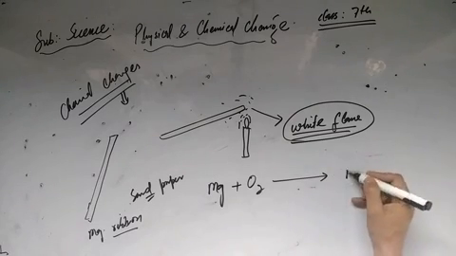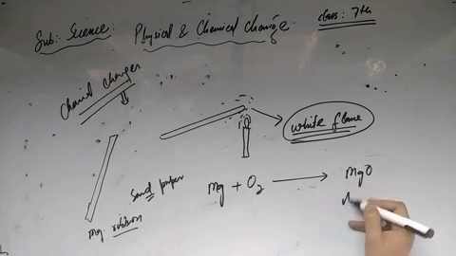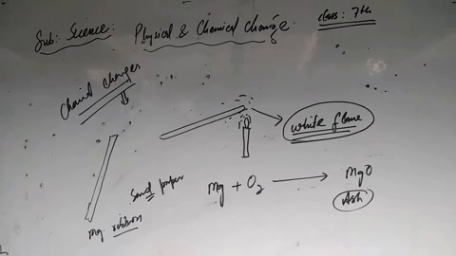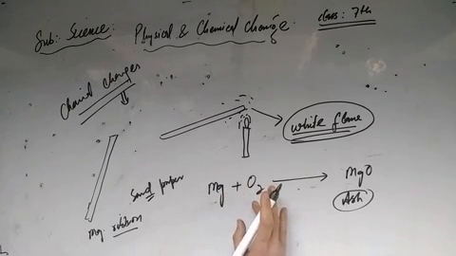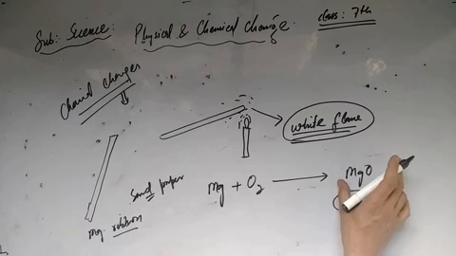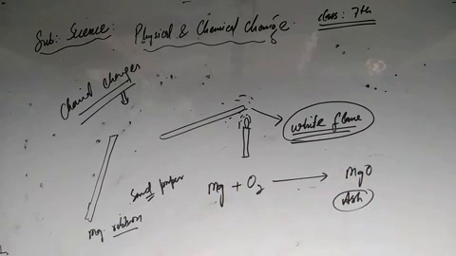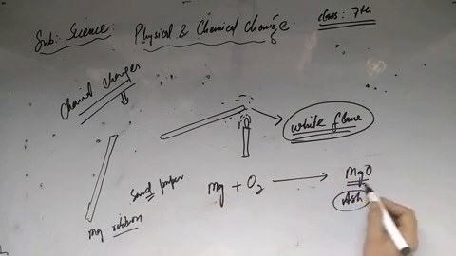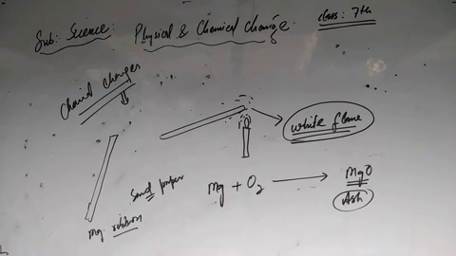The ash is actually magnesium oxide. So when we burn magnesium, there is formation of magnesium oxide. This magnesium oxide is different as compared to magnesium. So here also there is formation of a new substance. We call such a change a chemical change.